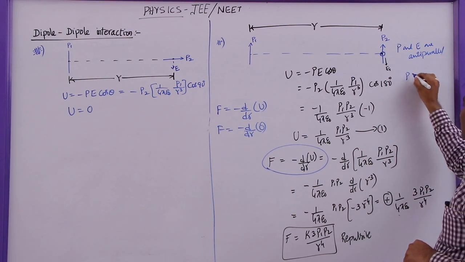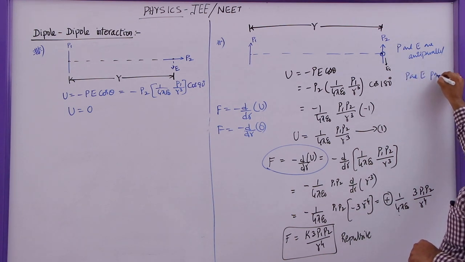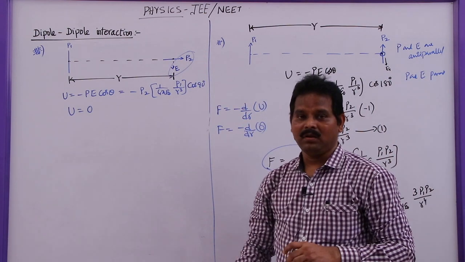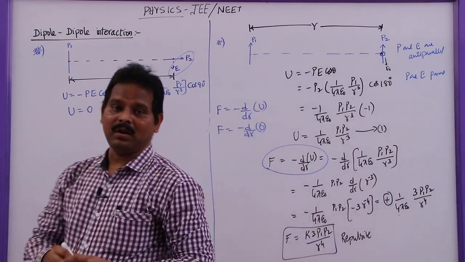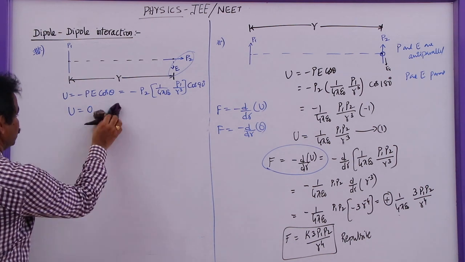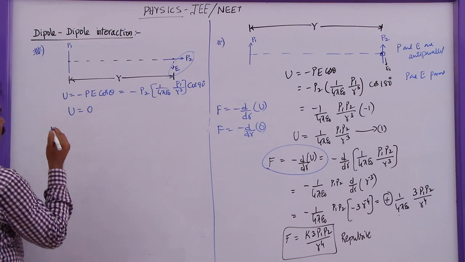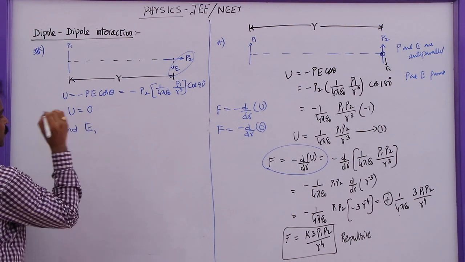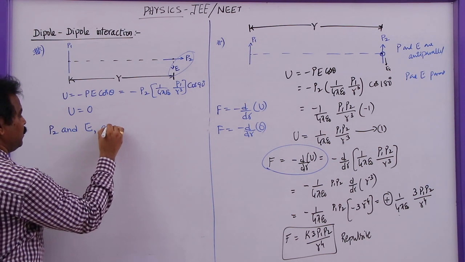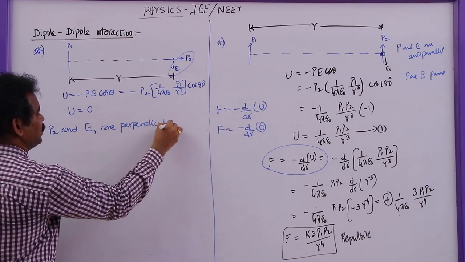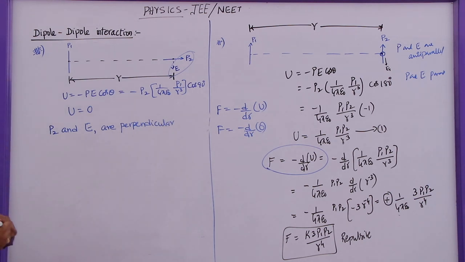In the first case P and E are parallel, in another case they are anti-parallel, but here P and E are perpendicular. When P and E are perpendicular, we cannot use this method. Here P2 and the electric field due to the first dipole, E1, are perpendicular, so we need to use some other method. What is that method?